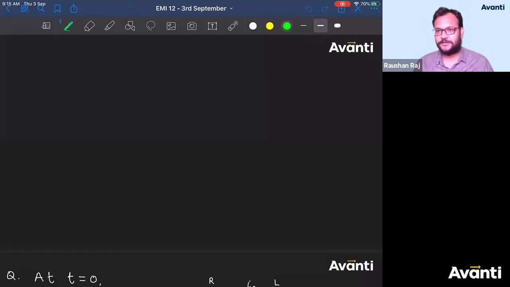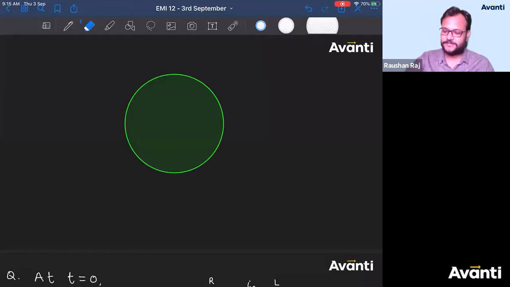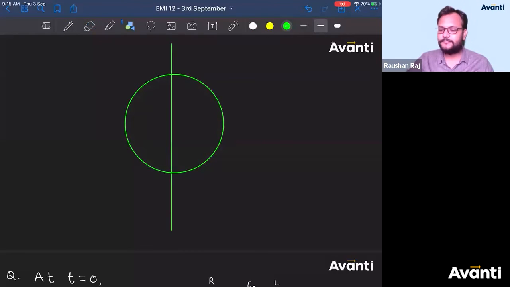Let me give you one question before going forward that was asked on 2nd of September JEE Main morning shift. Let us see how many of you can solve this. This is related to EMI, that is why I'm asking this question. Consider area A only. Magnetic field is into the plane, that is B. There is a simple single circular coil having area A, magnetic field B.